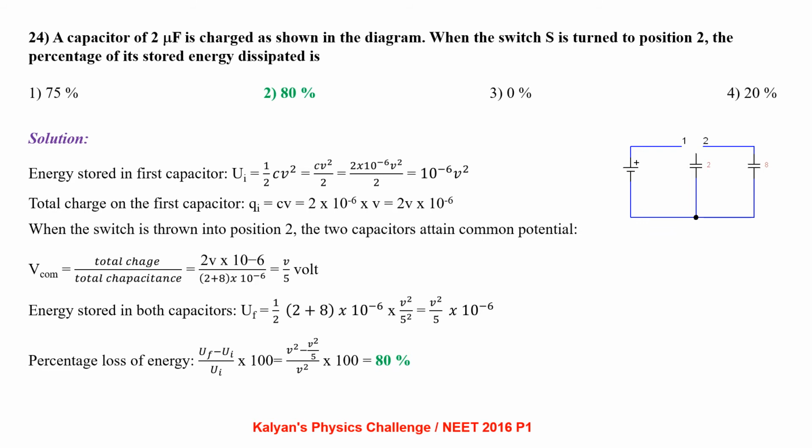Now energy stored in both capacitors is U final equal to, again we write the same formula, half CV square, but this time the two capacitors are connected in parallel. So in the place of C we have to write 2 plus 8. That comes out to be V square by 5 into 10 power minus 6. So the percentage loss of energy is (U initial minus U final) by U initial into 100. That comes out to be 80%.